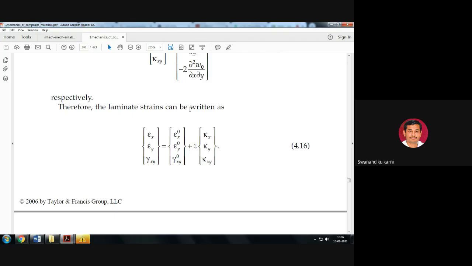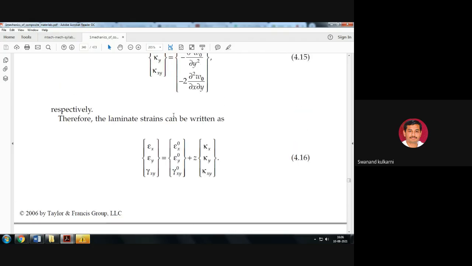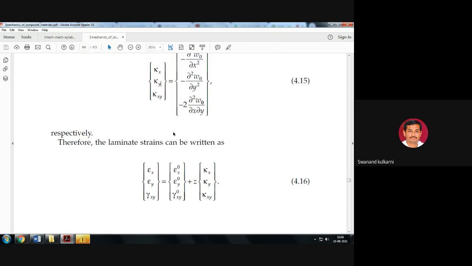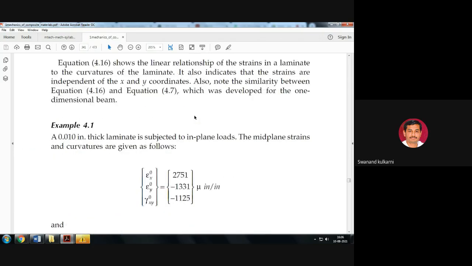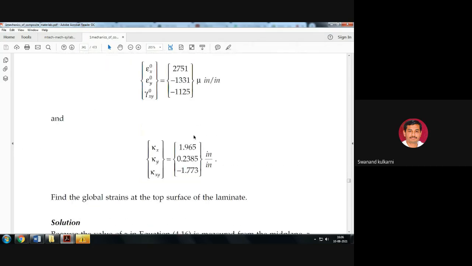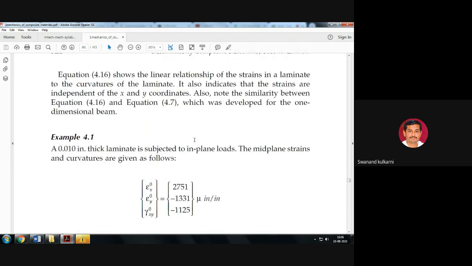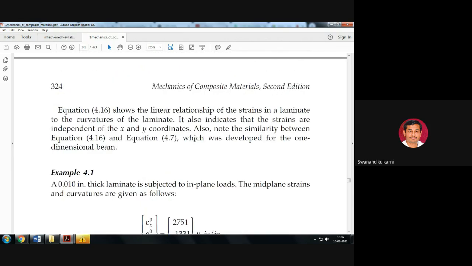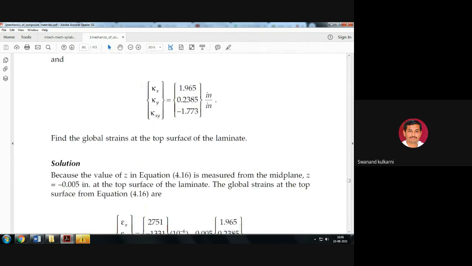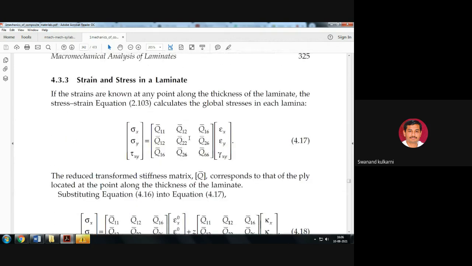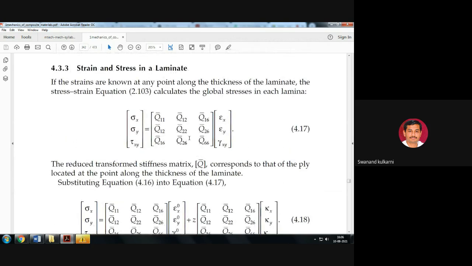Is it okay? So therefore the laminate strains can be written as epsilon x, epsilon y, gamma xy. This is at its central location, and this we consider as the curvature at x, curvature at y, and curvature at xy here. Is it okay? So like this, here we will get the value of curvatures, and this is nothing but the classical laminate theory, which is used for the analysis of stresses and strains in the case of laminates.